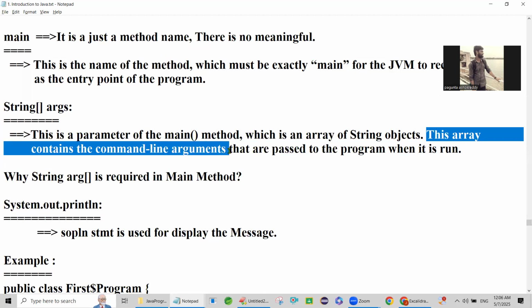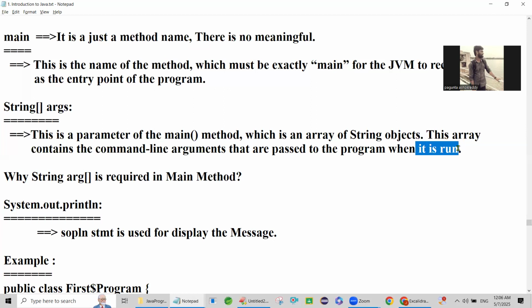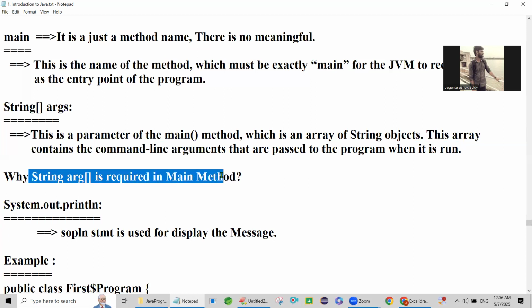This array contains the command line arguments that are passed to the program when it is run. We'll see practically why a string array is required in the main method.